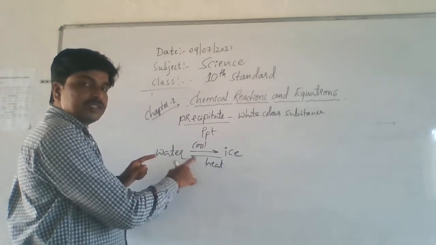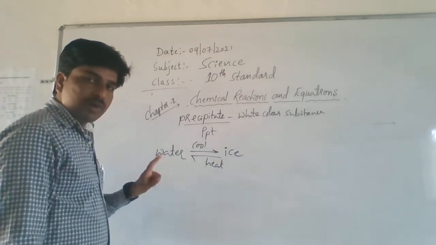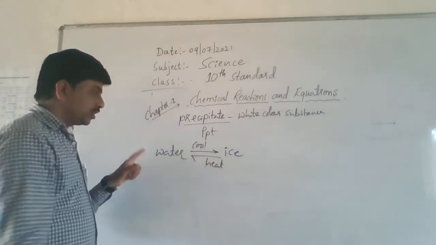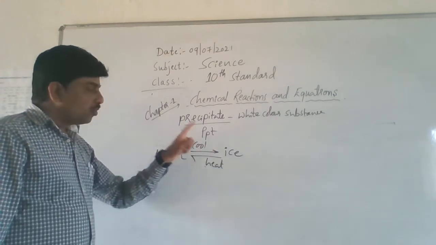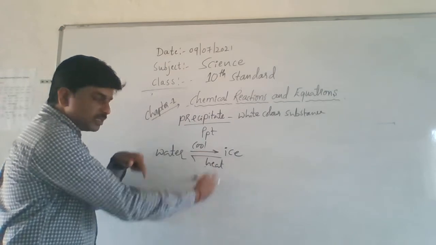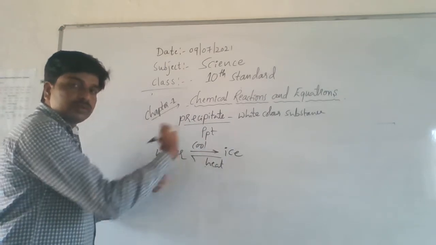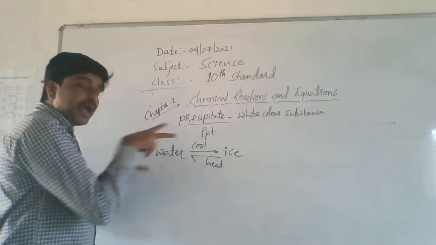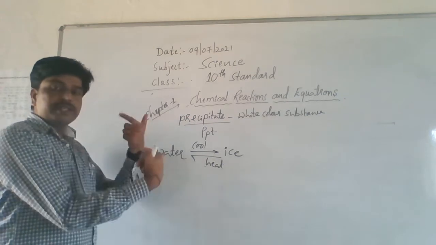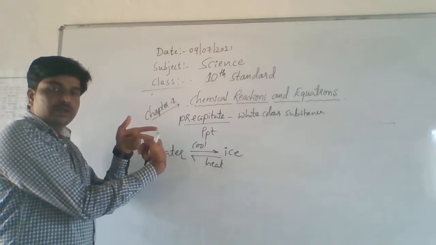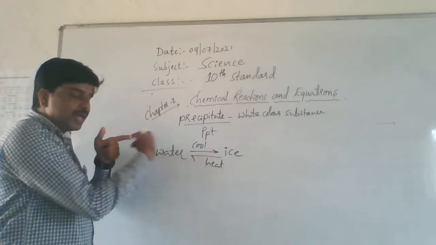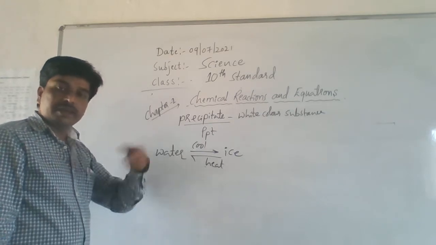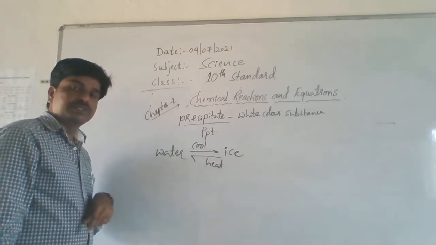So here only the state has changed. Properties are not changed here. Only the state can be changed. Water turns into ice after cooling. Ice turns into water after heating. So this is a reversible change, which we call a physical change. These are bidirectional: one in this direction and one in this direction. Here we mention this with a double arrow mark. If you see the double arrow mark in any reaction, consider it a reversible reaction. That is a physical change.